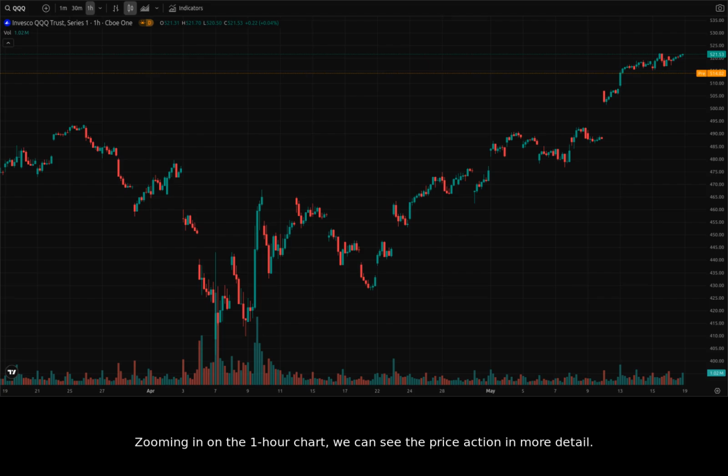Zooming in on the 1-hour chart, we can see the price action in more detail. The 1-hour chart may show more of the short-term trends to take into account. We see choppy activity here, suggesting market indecision in this time frame.